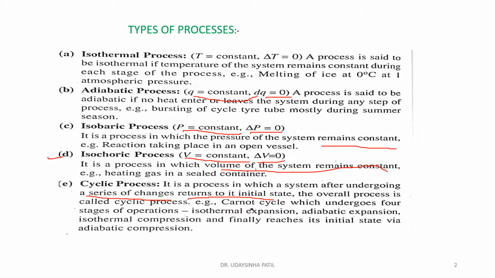For example, the Carnot cycle, which undergoes 4 stages, that is isothermal expansion, adiabatic expansion, isothermal compression, and finally it reaches the initial state via adiabatic compression. That means it possesses subsequent changes, but it is again brought back to its original state. Then it is the cyclic process.